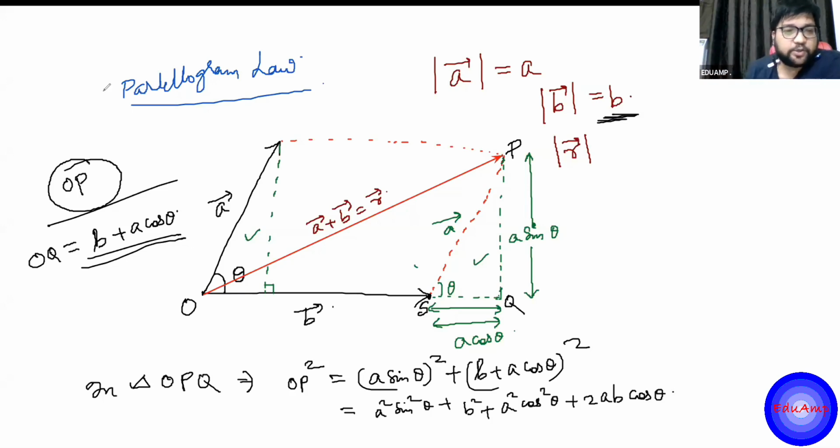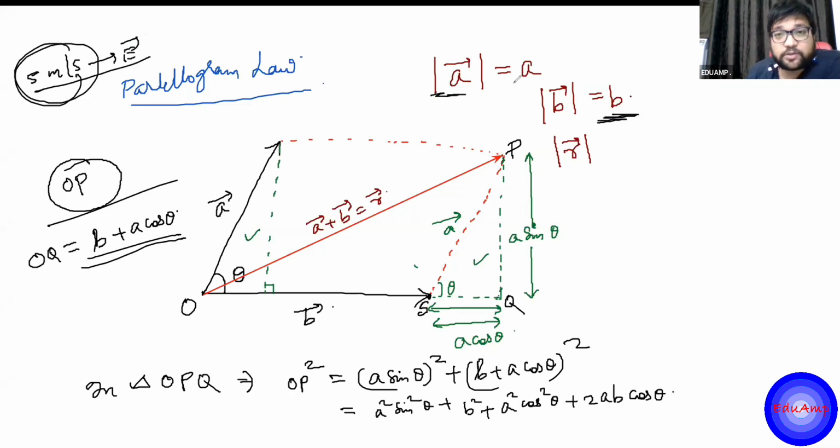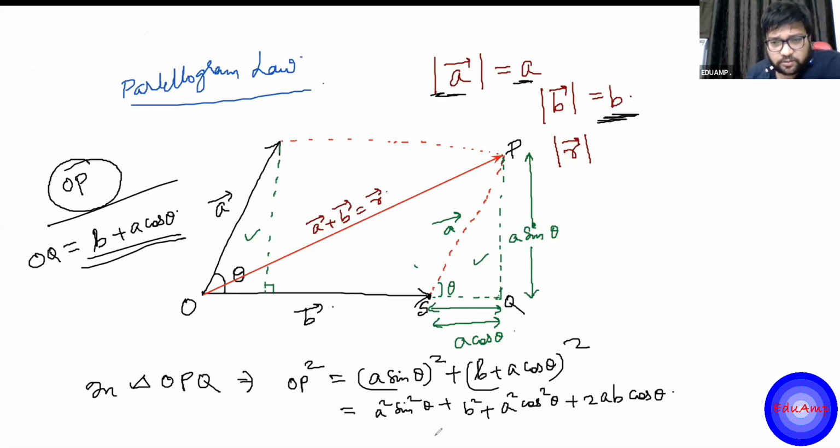Magnitude means, let's say 5 meter per second in the east direction. So this is the magnitude 5. A vector's magnitude is a. A is what I have denoted the magnitude with. So from here, simplifying it further, what I can write it to be.